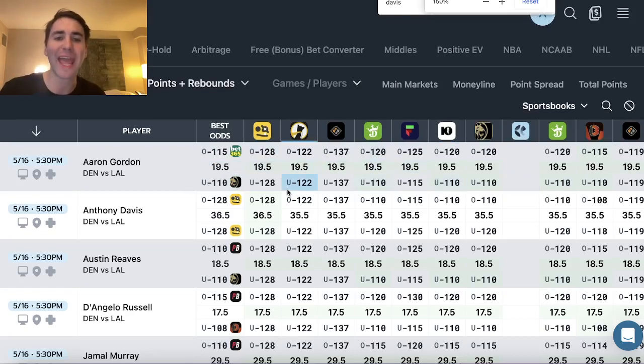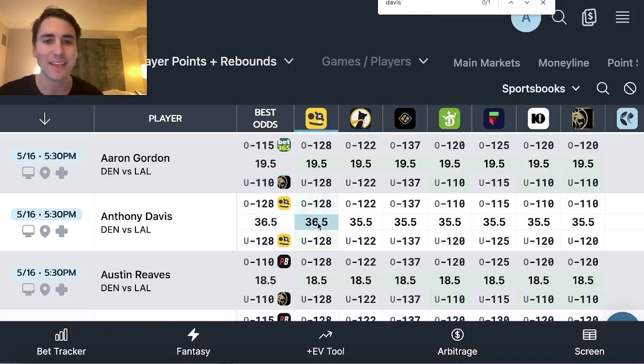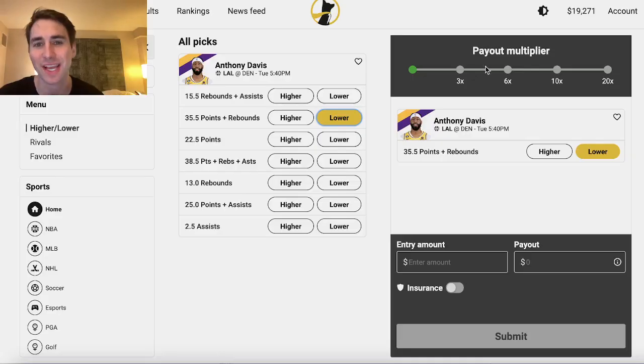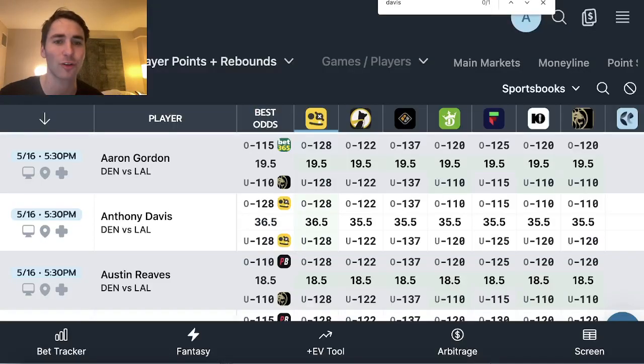But then take a look at AD, right? So for Anthony Davis, ParlayPlay has his line at 36.5. But if you head over to PrizePicks, they have his line at 35.5. Another fantasy site that works pretty similar, Underdog Fantasy, also has his line at 35.5.